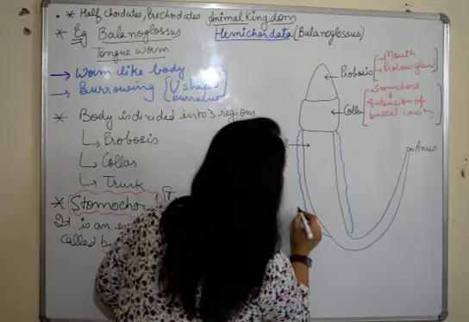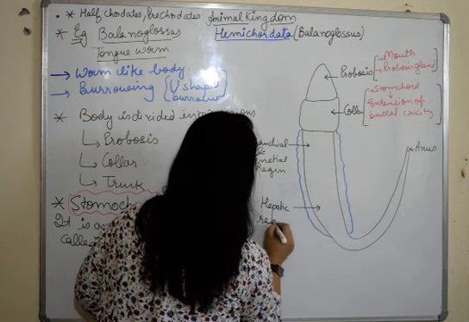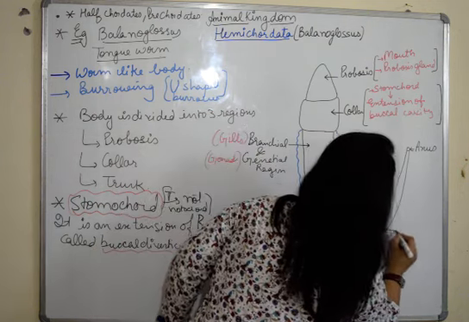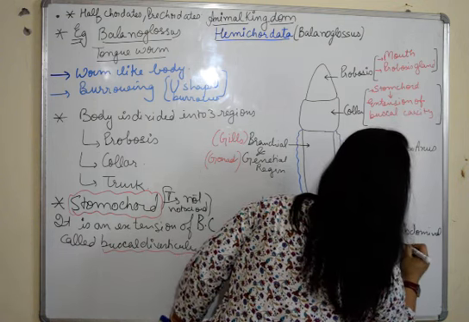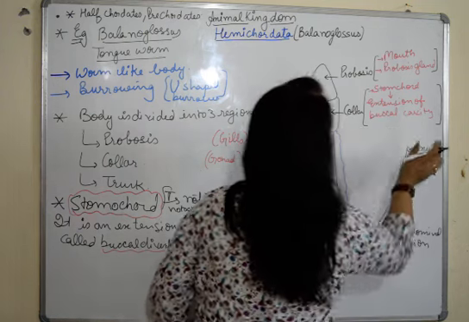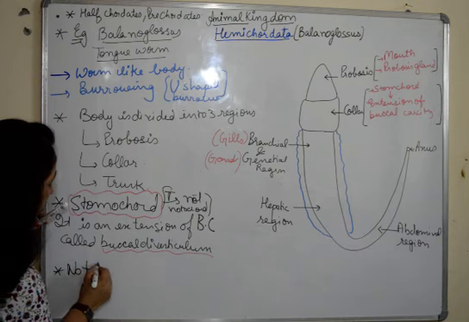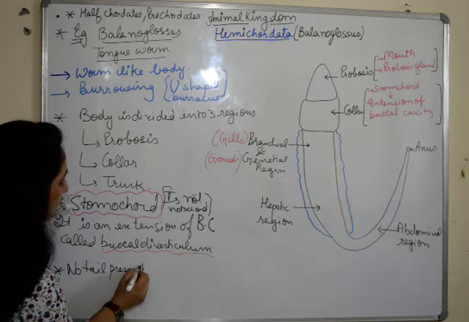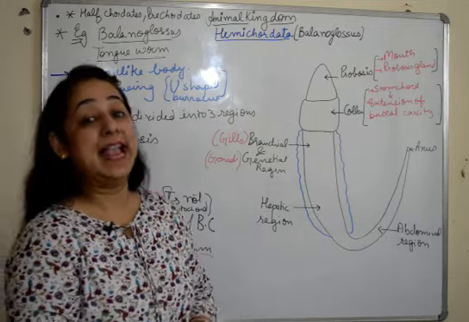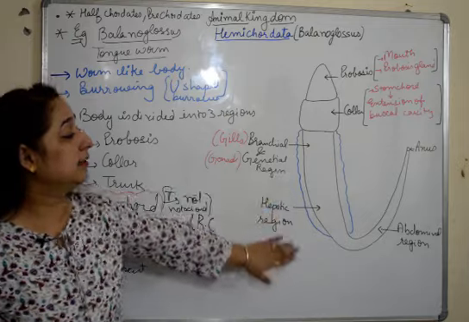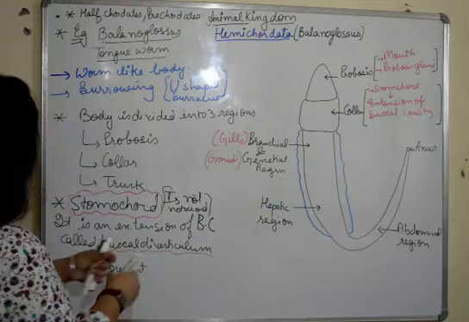The next part is the hepatic region, the next is the abdominal region, and then we have the anus. There is no tail. So this is the structure of Balanoglossus with its different parts and their functions.